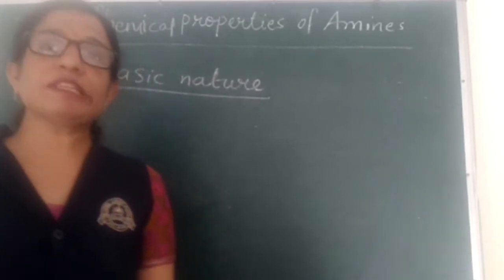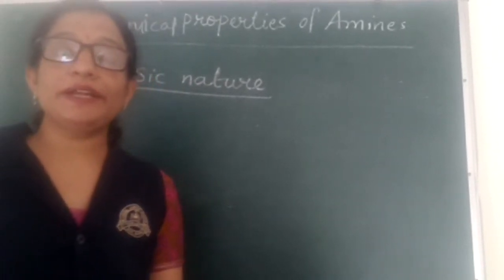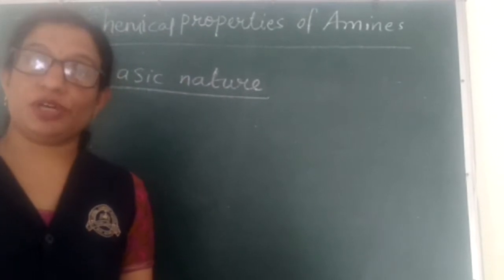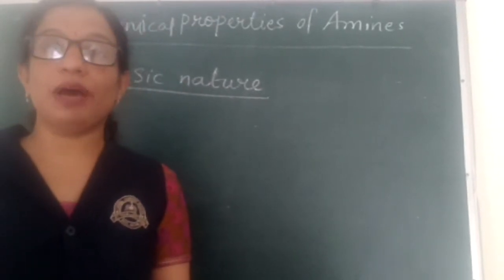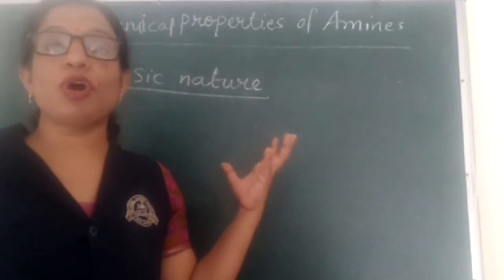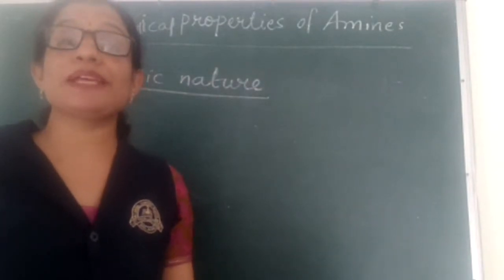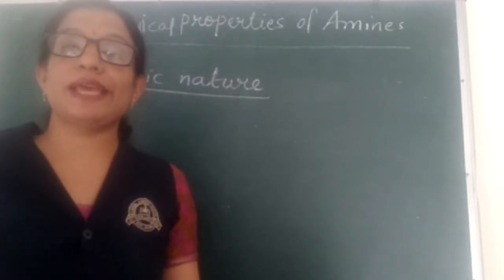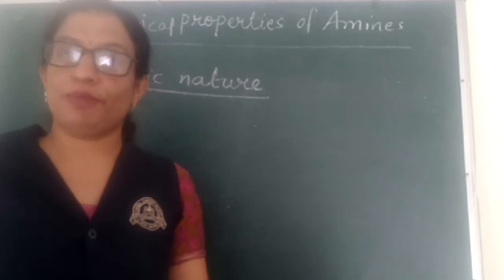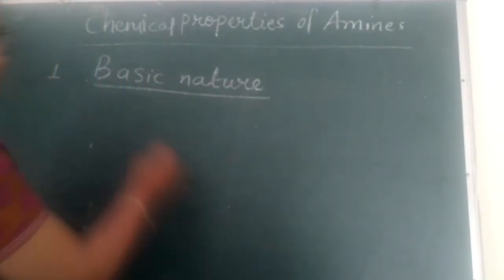Now, if these amines are basic in nature and we want to write the chemical equation showing the basic nature of amines, we can write this reaction in the form of its reaction with any acid, where being a base means the amine is accepting a proton from that acid. Let's look at one such reaction.